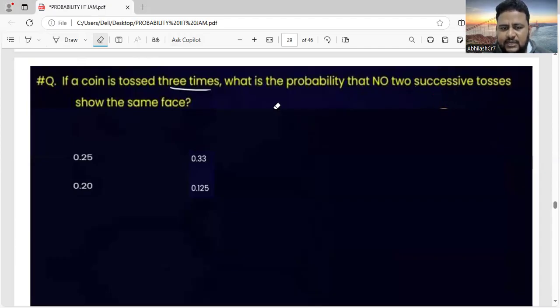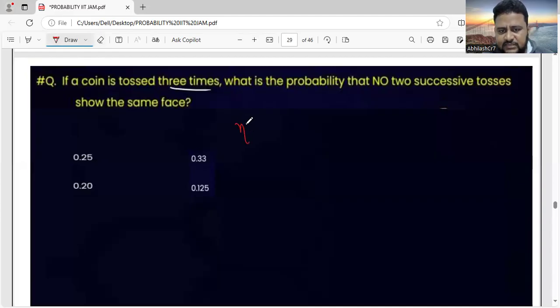When I draw the tree diagram, you will understand. See here, n of s. When you throw a coin, what are the outcomes? It can be head or tail. So there are two outcomes. I told you if you are tossing a coin one time, it is 2 to the power of n. Here n is equal to 1 if it is tossing one coin one time.